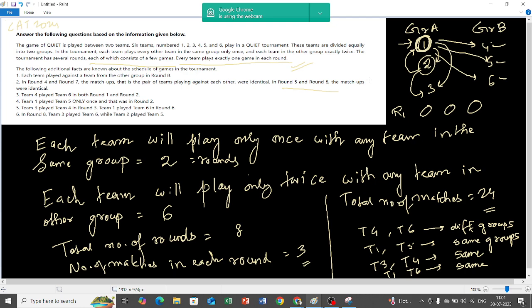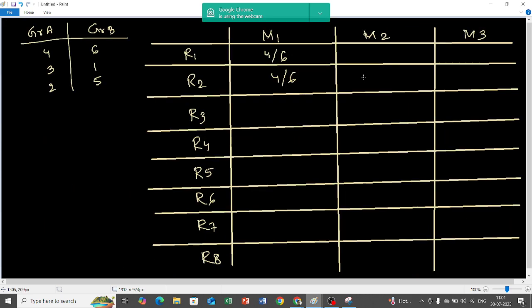So in round 2, it is given team 1 played with team 5, so 1 by 5, because match 1 is already done. Now remember one piece of information. While doing LR, it is very important to keep information intact. You can even write it down somewhere, but it is very important to remember in mind.